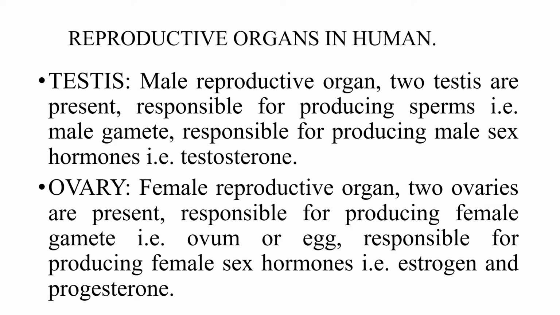Ovary is a female reproductive organ. Two ovaries are present, responsible for producing the female gamete, that is ovum or egg. The ovary not only produces gametes but also produces the female sex hormones, estrogen and progesterone.